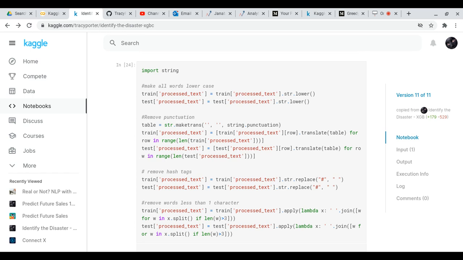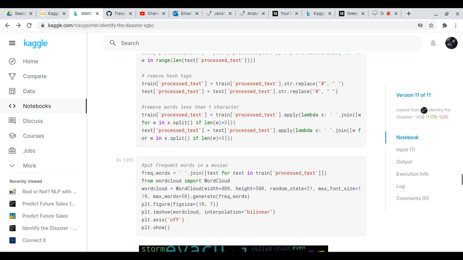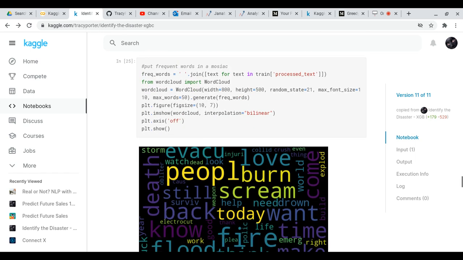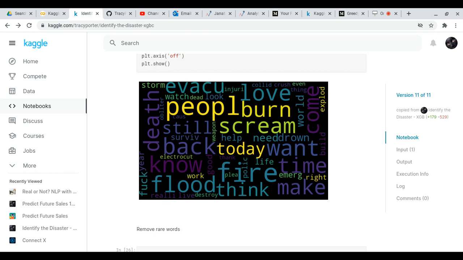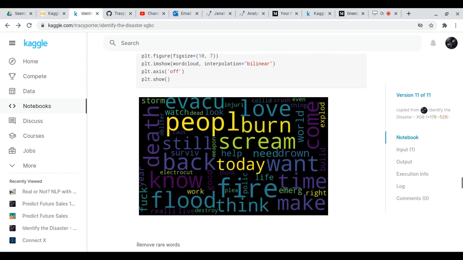Now what we've done is we've imported string, and we've done some more text processing. We made all the tweets lowercase. We removed punctuation from the tweets. We removed hashtags from the tweets, and we removed any words that were less than 3 characters. And then we developed a mosaic of all of the words by using a word cloud. And this is a mosaic of the 50 most common words in the tweets.